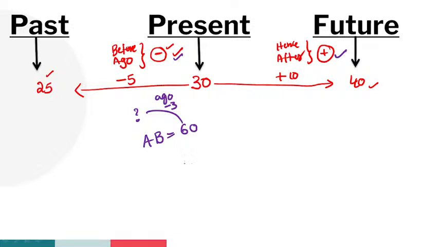Why? Because, for example, A is myself and B is yourself, guys, here. So think simply. నా ఏజ్ డిక్రీజ్ అయితే మీ ఏజ్ కూడా డిక్రీజ్ అవుతుందండి. If my age decreases, your age also decreases. If my age increases, your age also increases. That means if mine decreases by 3 years, yours must also decrease by 3 years. So in total how many years decrease? 6 years decrease. Right? 60 minus 6.